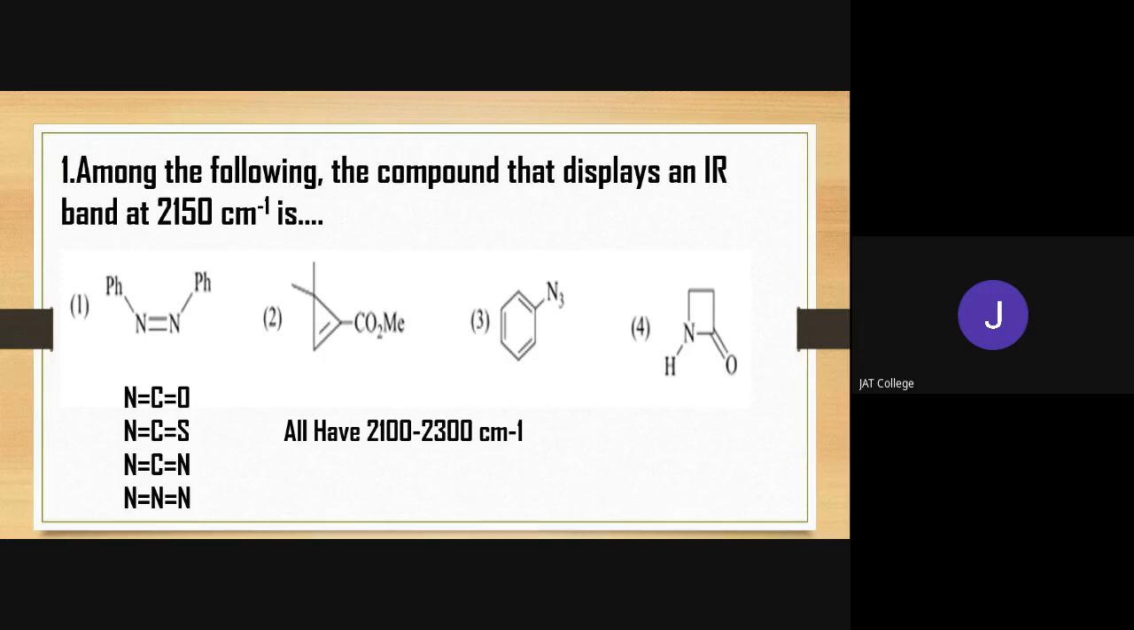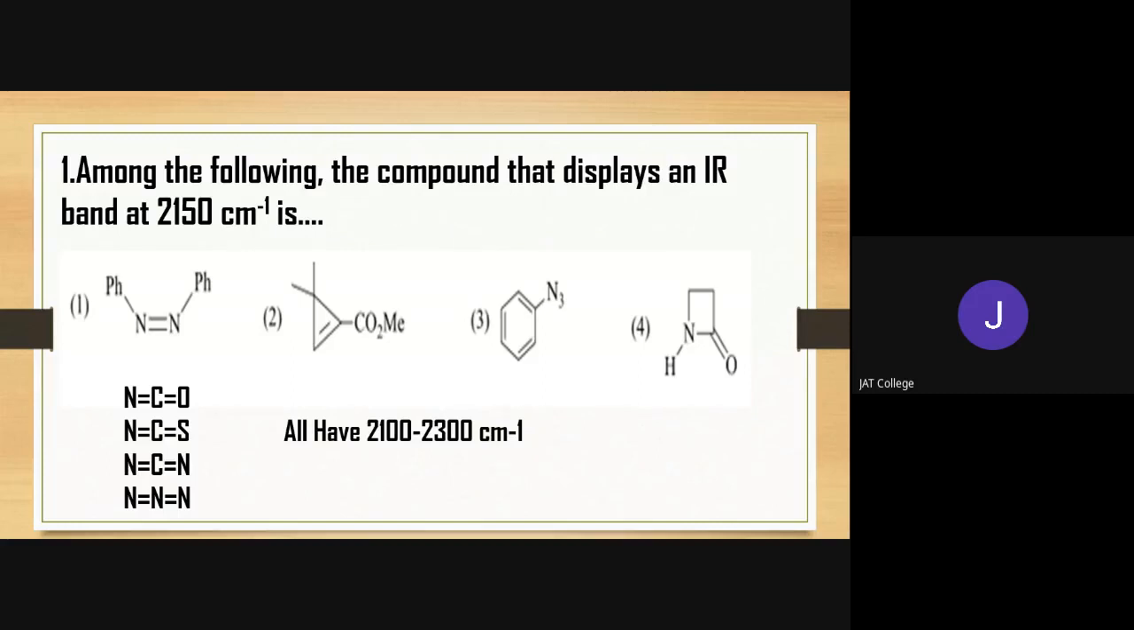So whenever the frequency range extends from 2100 to 2300 centimeter inverse, then it is for the triple bond region, and it is for the cumulated bond system also. Cumulated bond system means that when the central atom shares double bonds with the adjacent atoms, it is called cumulated bonds or a cumulated bond system.